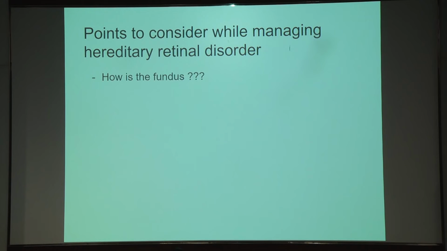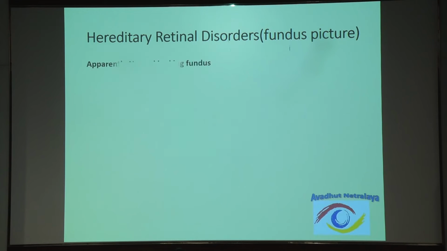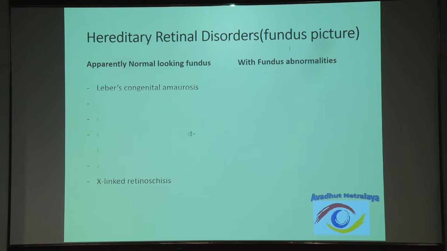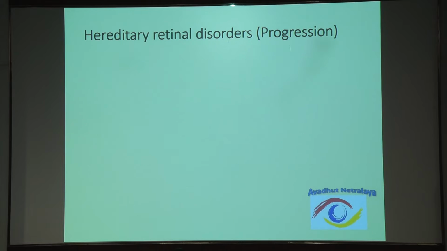So the points which need to be considered are how the fundus is, how the visual loss is, whether it is progressive or stationary, and what the extent of visual impairment is, whether it is mild, moderate, severe, or almost near complete blindness. The hereditary retinal disorders can be with an apparently normal looking retina, and these are the usual cases which present with severe visual loss but a normal looking retina, or it can be with certain conditions where certain retinal pathologies will be seen.